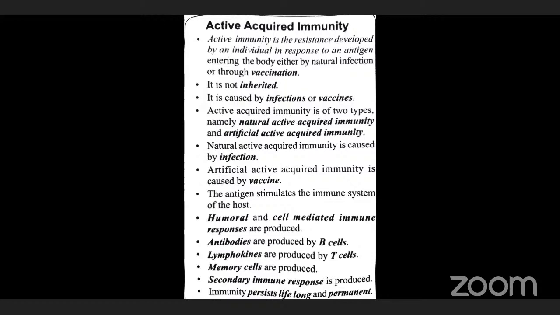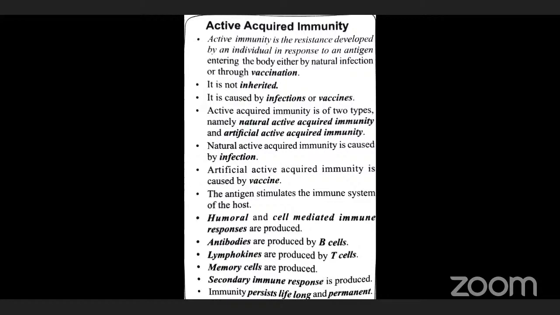The name memory cells itself gives the answer: memory means remembrance. So memory cells remember the antigens. The polio virus is a dangerous one. If you allow it to grow inside the human being, it surely causes polio, so we must destroy it.